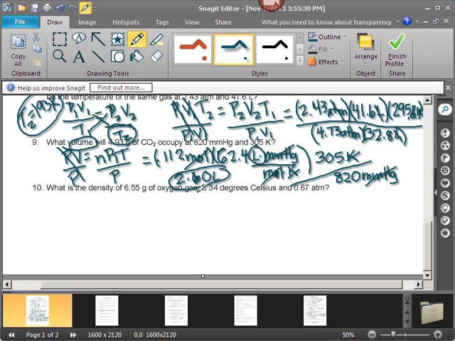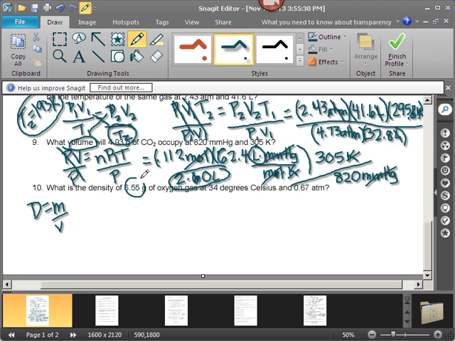One more, are we done? Are we to the bottom of the sheet? It seemed to go pretty fast. What is the density of 6.55 grams of oxygen gas at 34 degrees Celsius and that many atmospheres? So density is equal to mass divided by volume.